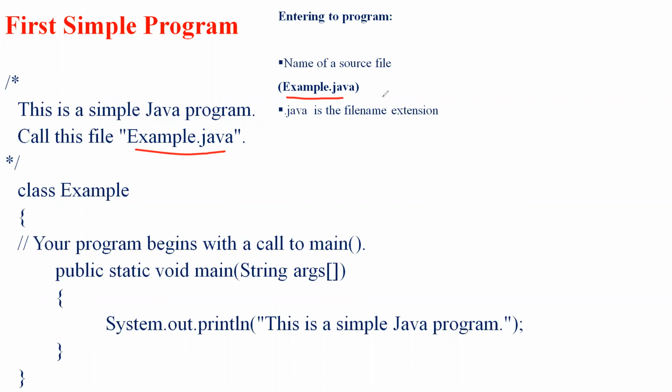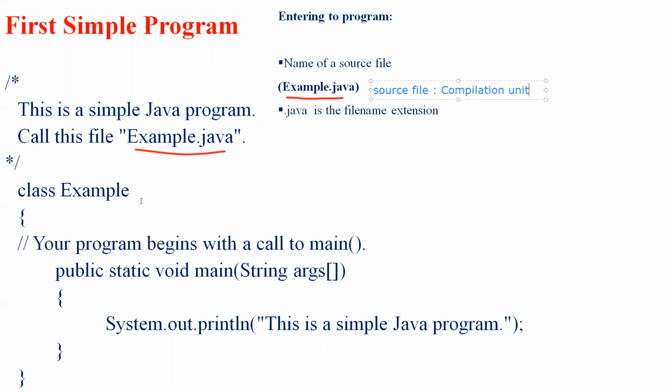In Java, each and every source file is also called a compilation unit. Every source file in Java is officially called a compilation unit. So whatever we give as a source file will act as a compilation unit. It's a text file which contains one or more class definitions. Here in this example we have one class definition, that is class Example.